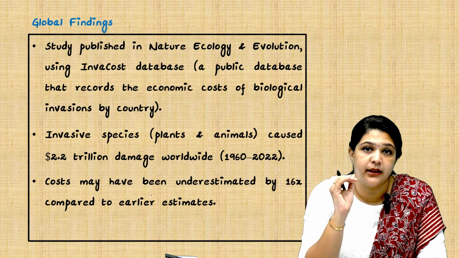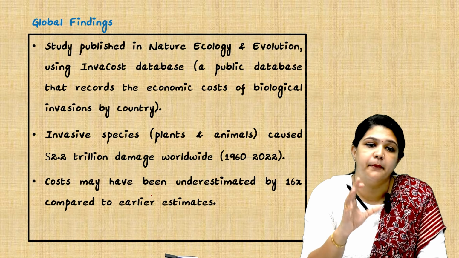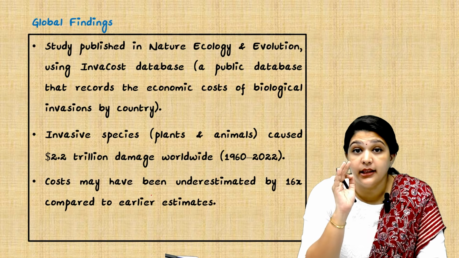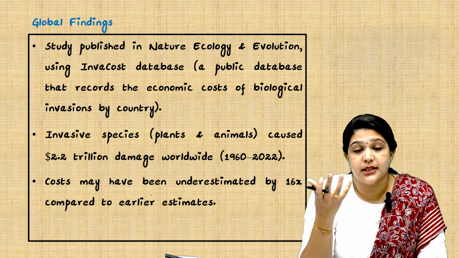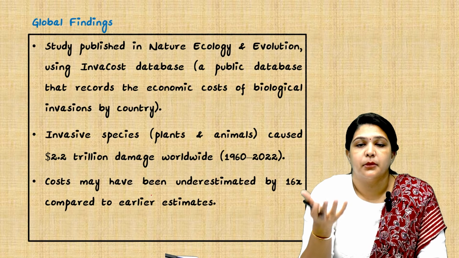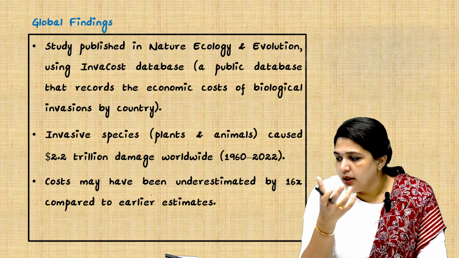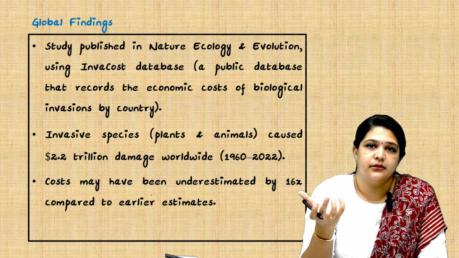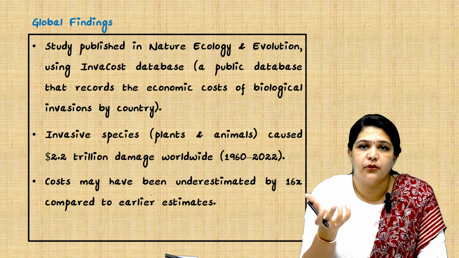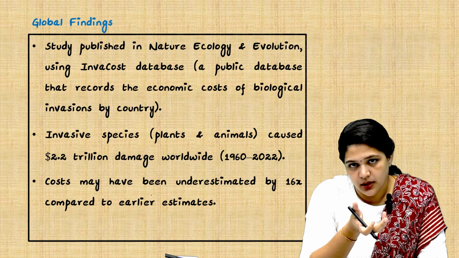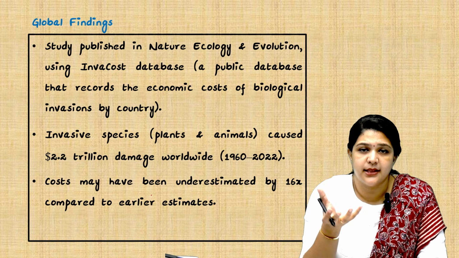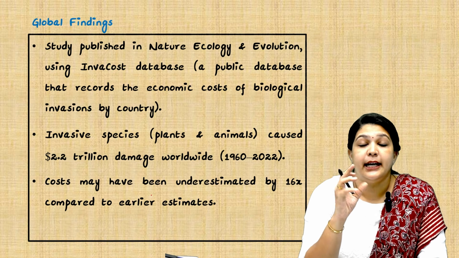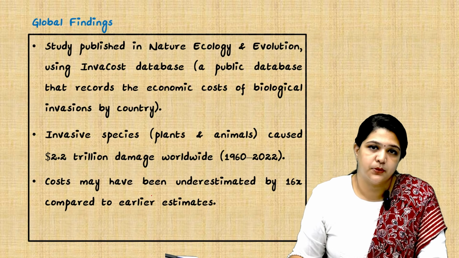That is the meaning of underestimation. They are saying that it can be like 16 times more compared to the earlier estimates, 16 times, which means 2.2 trillion, it can be even 16 times more. We might not know, because as I told you, trying to quantify is not easy, because of the impacts. Loss of water, how can you quantify the loss of water? So what they are saying is, what we are thinking is the impact of invasive species is actually underestimated. It might be more than what we think, that is what they mean.